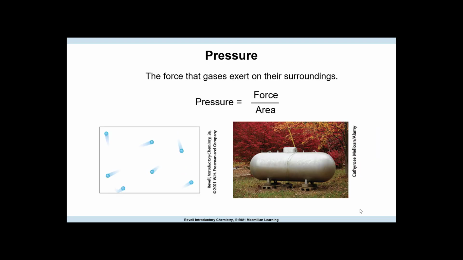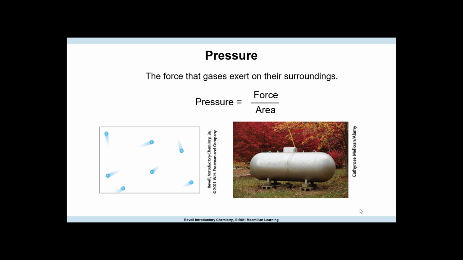We commonly describe gases by the pressure they exert on their surroundings. Formally, pressure is defined as the force that is exerted divided by the area over which it is applied. We can think of pressure as the push that particles exert on everything around them. For example, this image represents gas particles within a box. These particles move freely around the box and collide with the walls of the container. Collectively, these tiny collisions create a larger push. This is the pressure on the container.